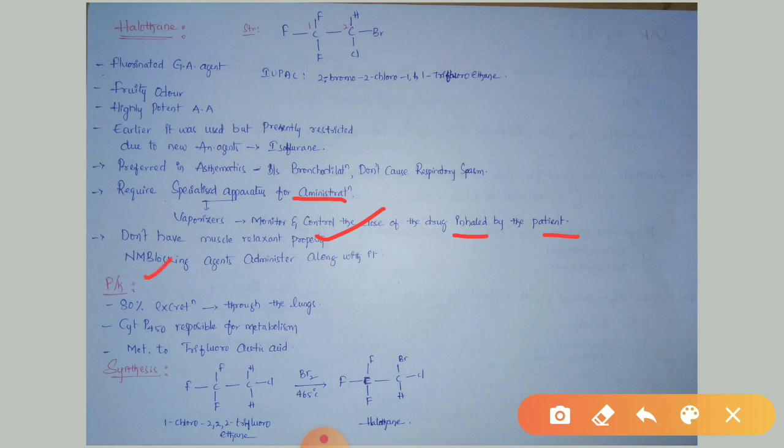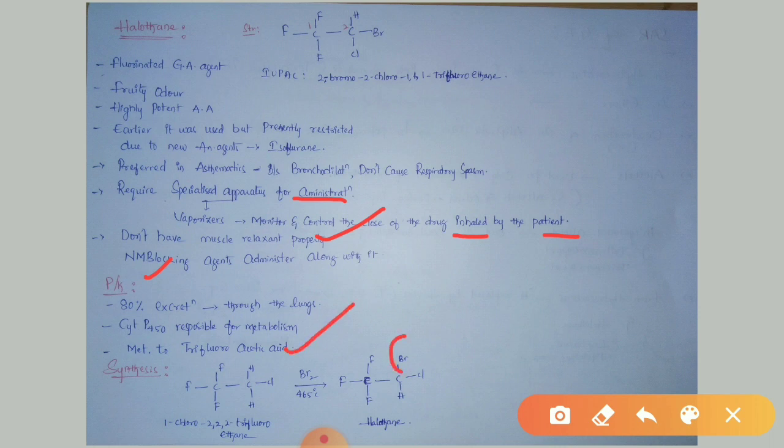Pharmacokinetic parameters. 80% of the drug will be excreted through the lungs only, so pulmonary excretion will be taking place. The main enzyme present in the liver, cytochrome P450, is involved in the metabolism of halothane. Metabolism can occur in the liver, and it can be metabolized to trifluoroacetic acid.